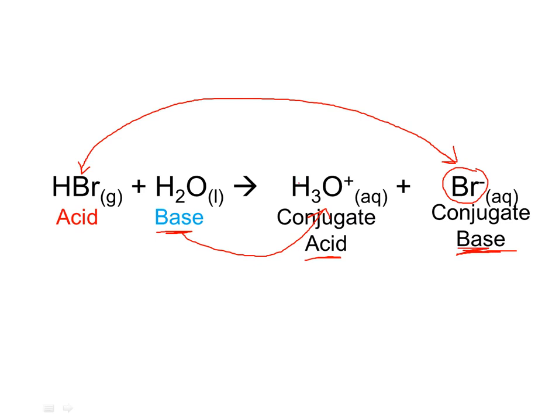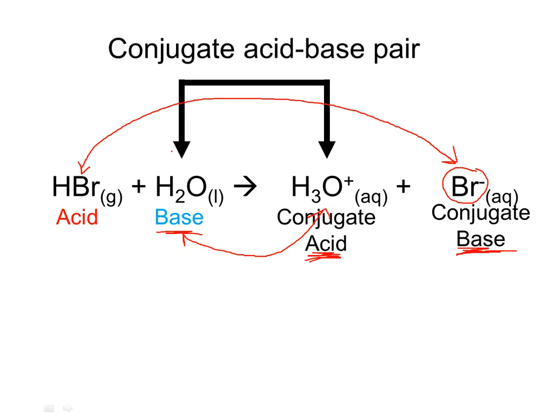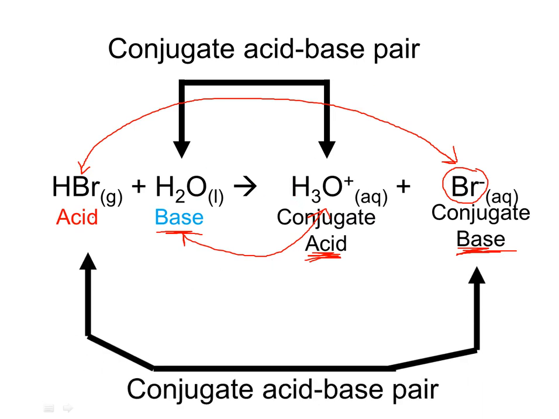If hydronium here wanted to go backwards, it would have to let go of a hydrogen. And what sort of things let go of hydrogens? Acids. So the base becomes a conjugate acid, the acid becomes the conjugate base. These partners here we can call conjugate acid-base pairs. So the base and the conjugate acid, that's a partner. The acid and the conjugate base, that is another pair.